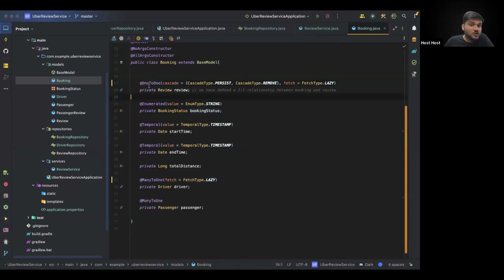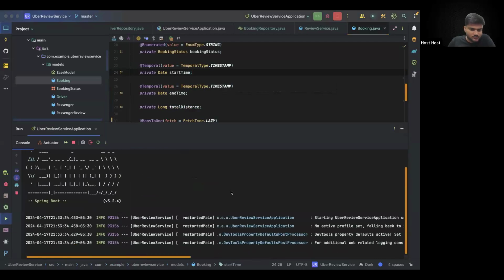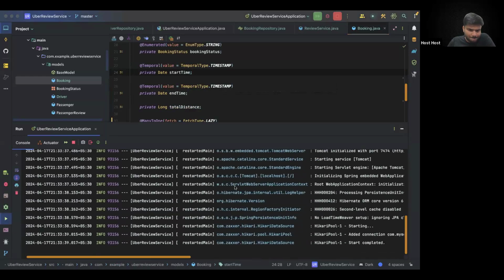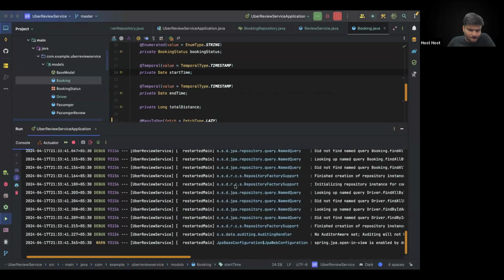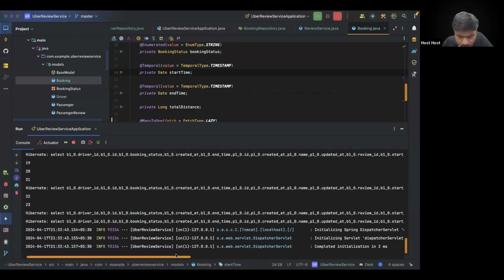Oh, because this is a one-to-one case. You can see this is a one-to-one case. So here the fetch type must be eager by default. Now let's run it. I 99% think that should be the issue. Otherwise, it will be a conflict, right? No, still this thing, but let's see.